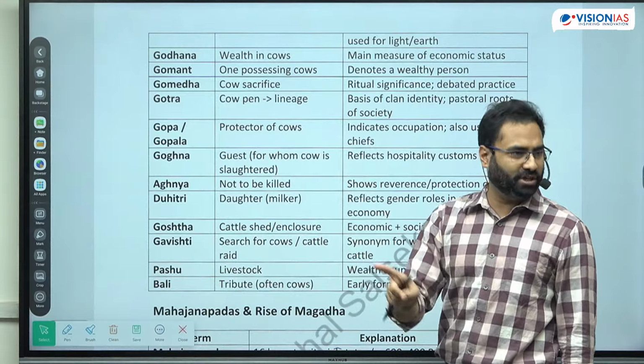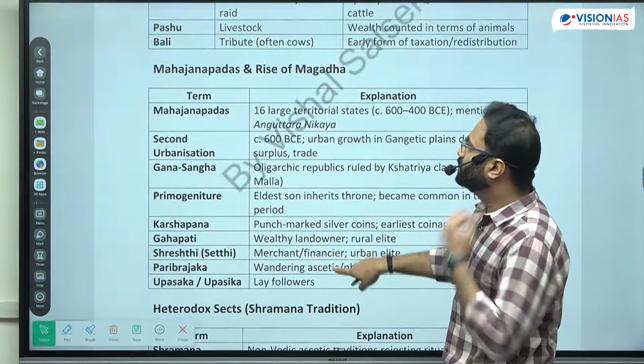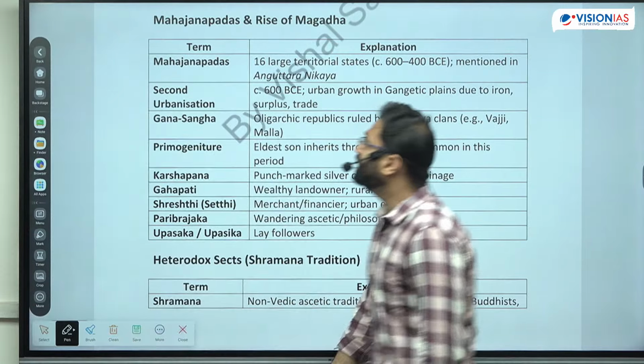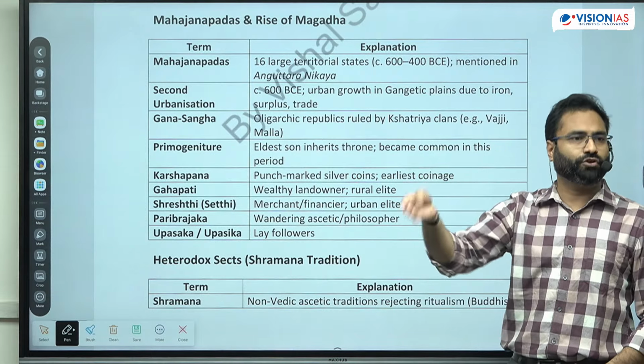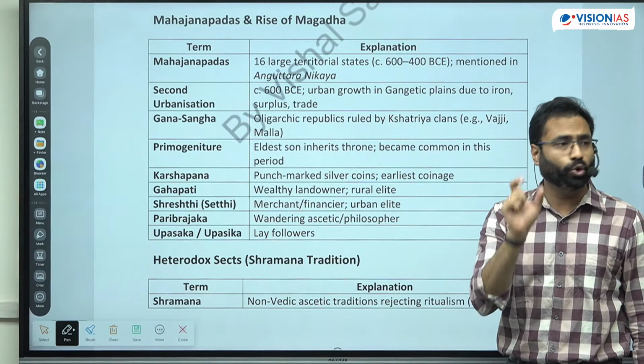Now the tribute can be in any form. Generally it was in the form of the sacrifice. ठीक है? So this is regarding the Vedic age. Next is the Mahajanpads. Now from the Jan you move to the Janpads, and from the Janpads now you are moving towards the Mahajanpad. Which thing is getting more predominance?